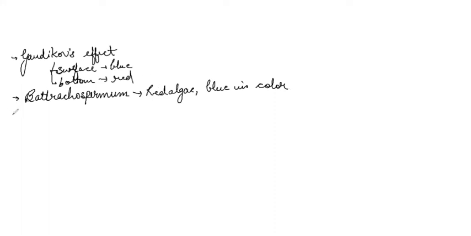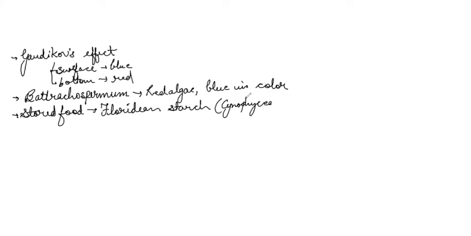Next is stored food, another characteristic point. Stored food in red algae is Floridian starch, also known as Synophycean starch. It is the most primitive starch, and another form is phycocolloids.